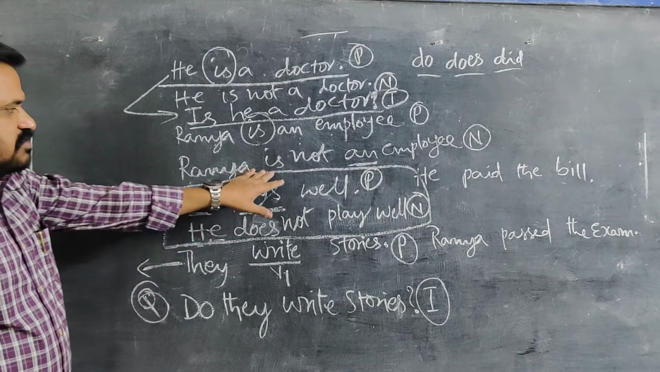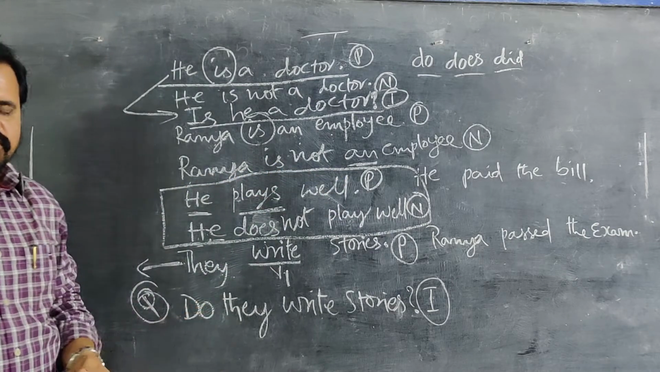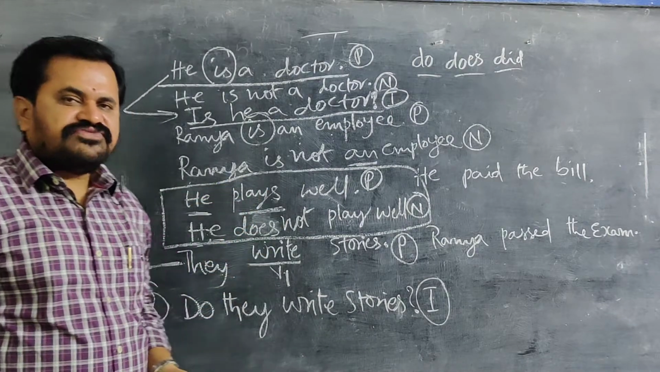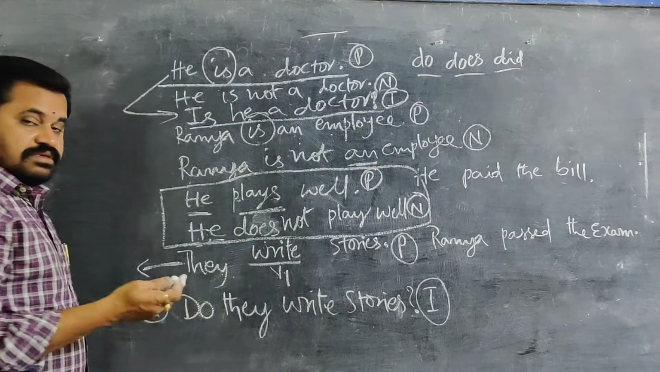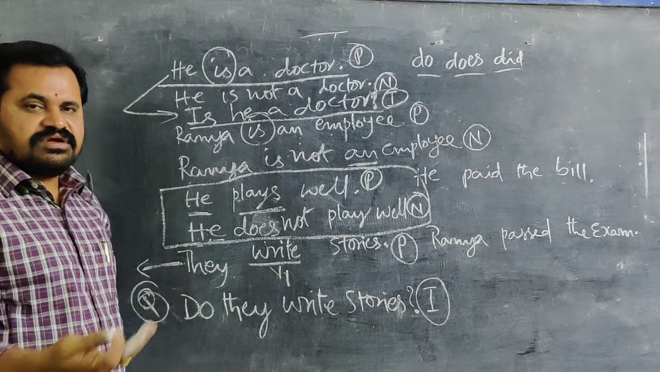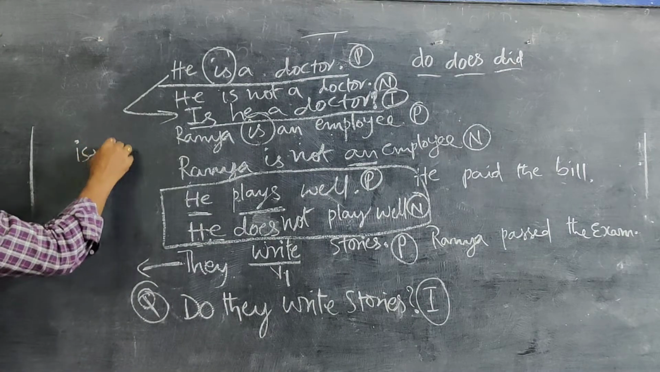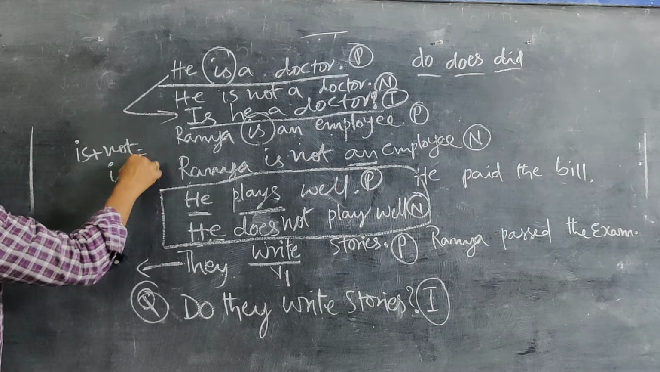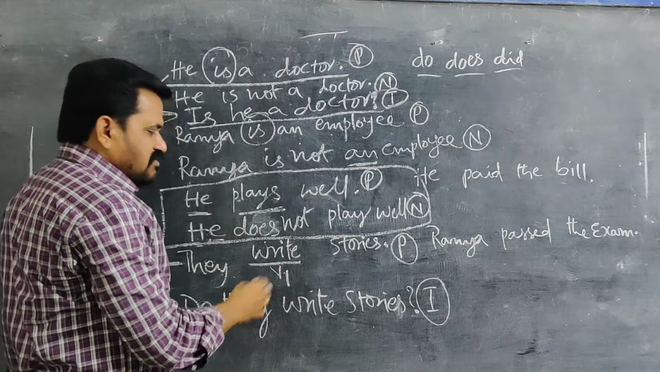Even further, for this you can make "Ramya is not an employee." This is negative, given directly in negative only. Write an interrogative sentence for this. The examiner asks, what you have to write is this total formation. "Is" you should write in the starting only. Isn't Ramya, or is not? Contracted form: "is not" becomes "isn't." So likewise, "does not" becomes "doesn't," "do not" becomes "don't."